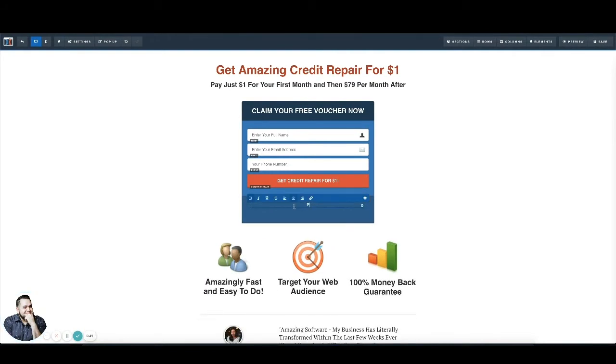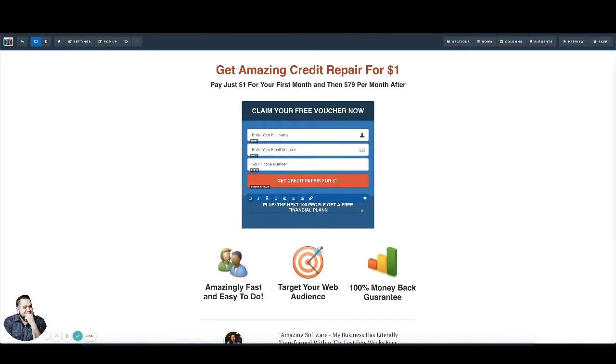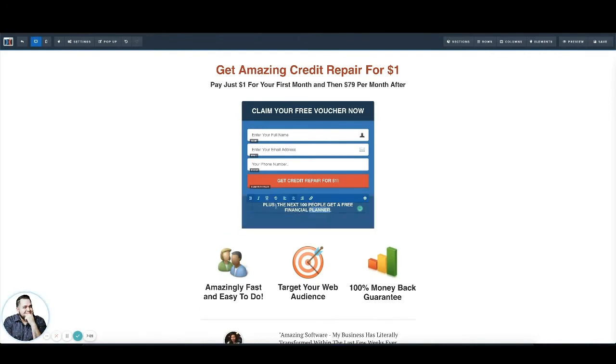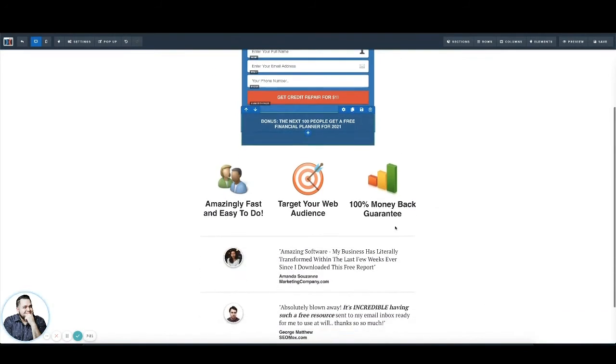Plus, the next 100 will get a free financial planner. Whatever. This is something you have to do, but if you have a little bonus you like to throw in, something that you do extra on the side for your clients, you can actually frame it in a way where it's a bonus, right? Or I would just write bonus.